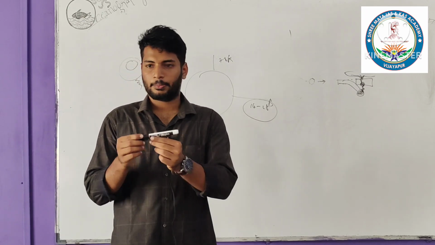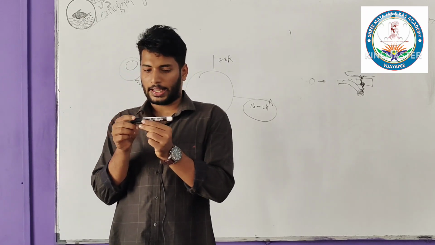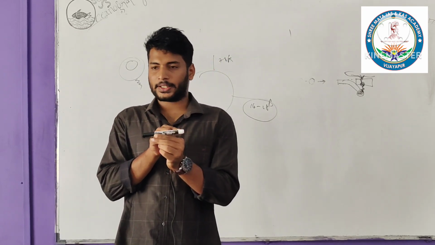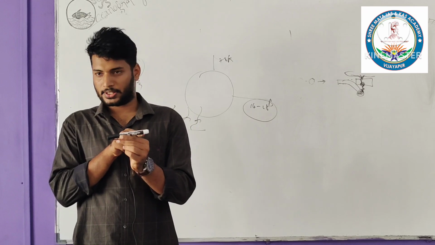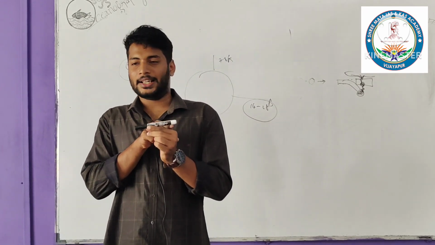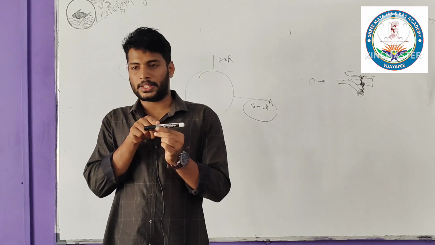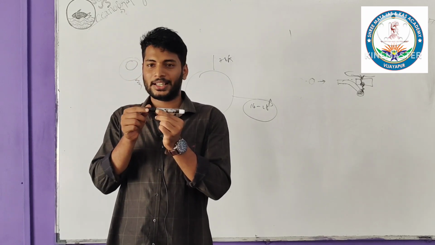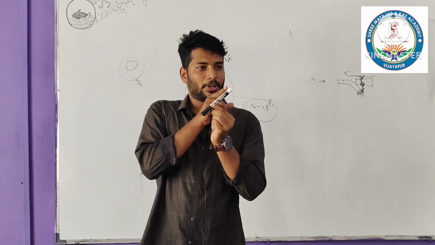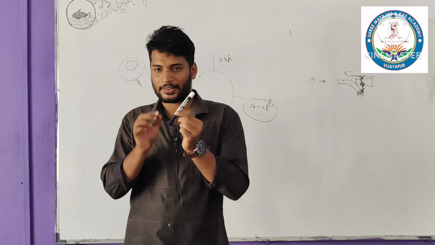Okay, suppose this is a plank or a road, and I am keeping an object here. If the object has to move, I have to give an external force. That's what the first law of motion states. Or else, if I want to move this object without any force, I should change the potential. So when I change the potential, the object will move from higher potential to lower potential. That results in a movement.